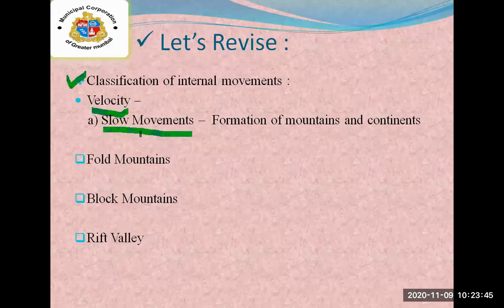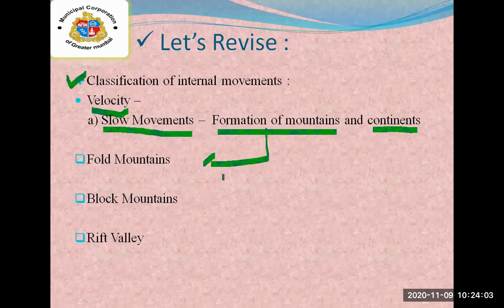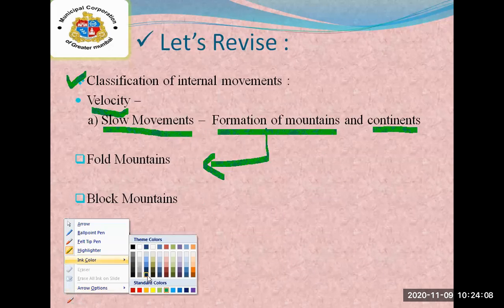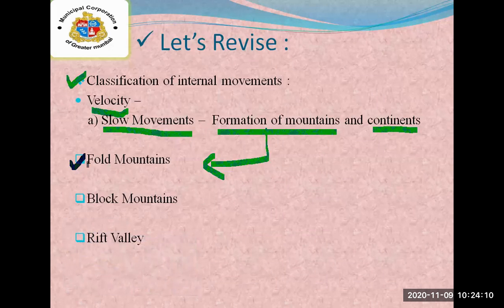Slow movements occur continuously, and mountains and continents are formed due to the slow movements. In the formation of mountains, we have studied these three things. The first thing is fold mountains. Second is block mountains. Third is rift valley.